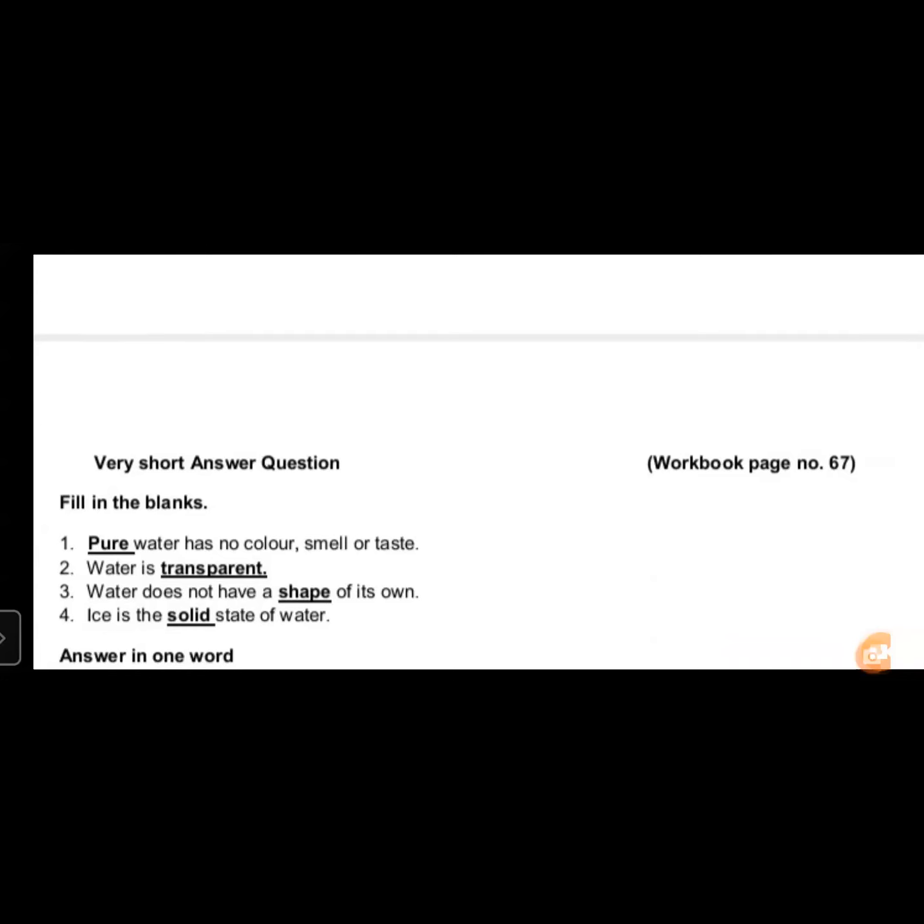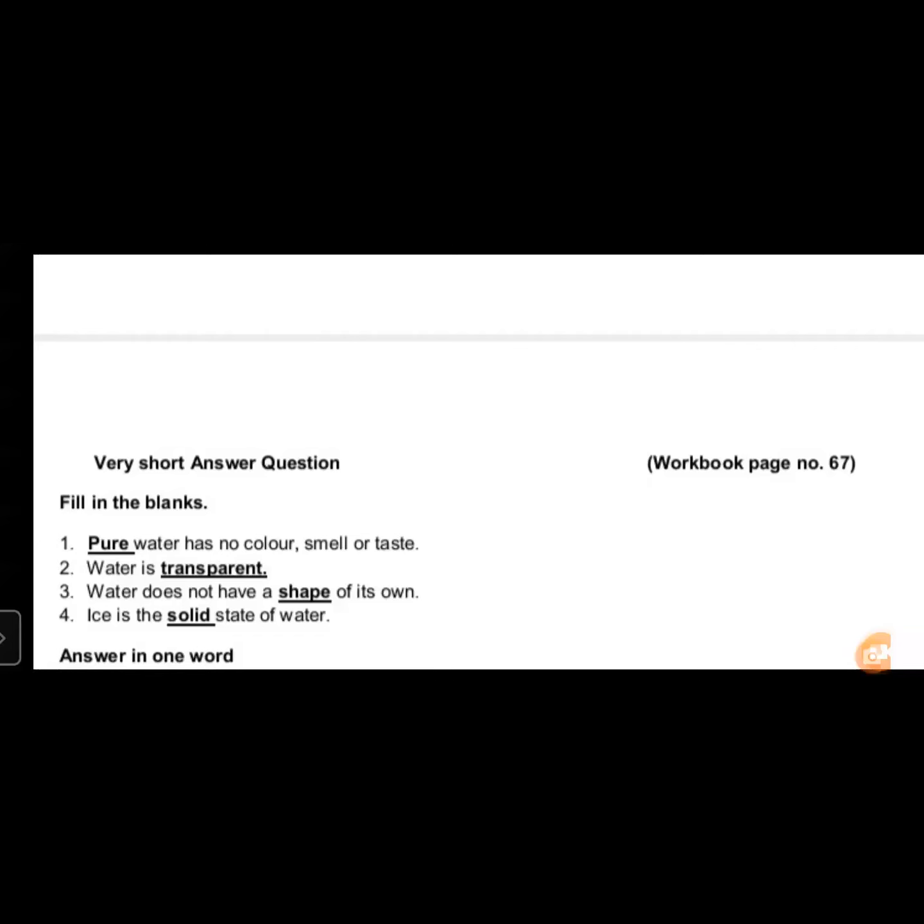Now, number 9 question. You can see in your workbook, children. We can see the bottom of a pool of water only if the water is clean. Why?